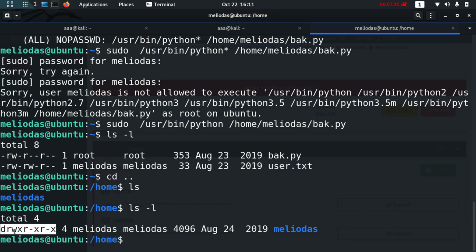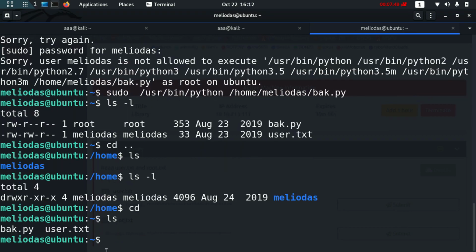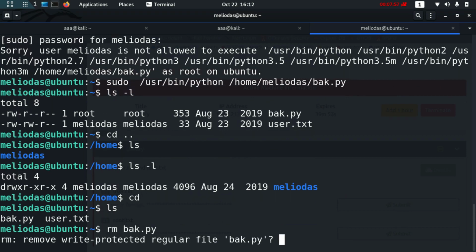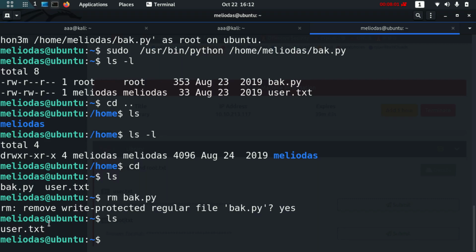So he has all the rights in his directory. He is the owner of this directory. So this file named back.py, we cannot edit it, but we can remove it, because this directory is owned by me. So I can remove it. When I type yes, well, now there is no back.py.